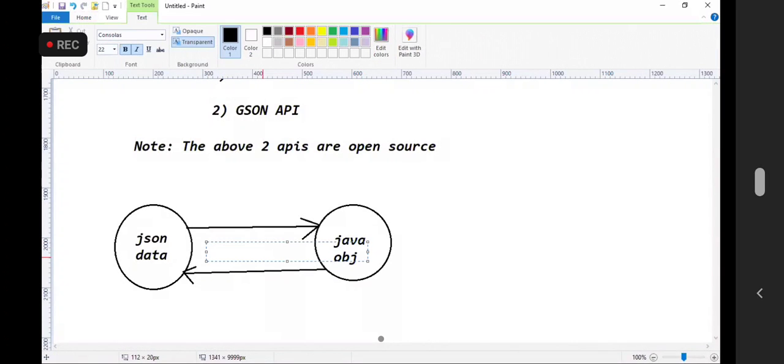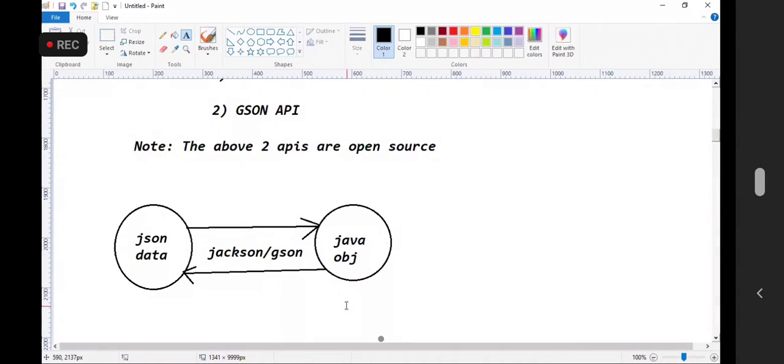Either you can go for Jackson API or you can go for JSON API. Able to follow me? Now here, guys, the terminology is a little different.